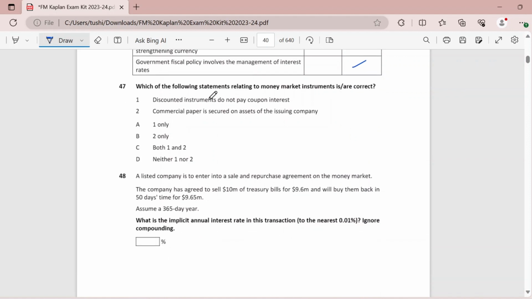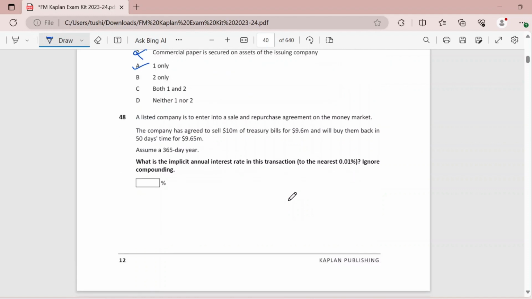Then, which of the following relates to money market instruments is or are correct? Discounted instruments do not pay coupon interest. So, yes, this statement is correct because it is the discount which is your return. You will be getting the entire money back at the end of the period. Commercial paper is secured on the assets of the issuing company. This is wrong. Commercial paper is actually an unsecured instrument. So, A is your answer.